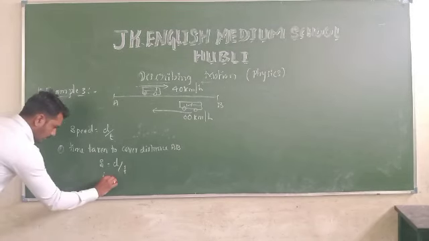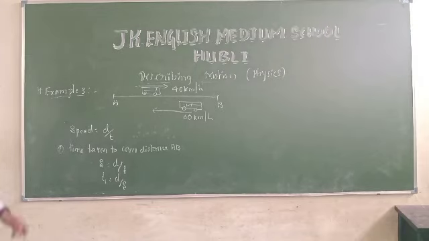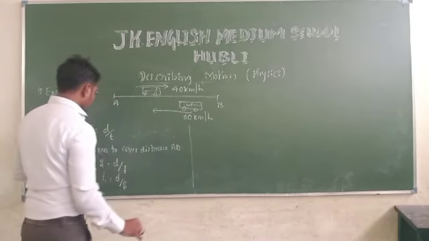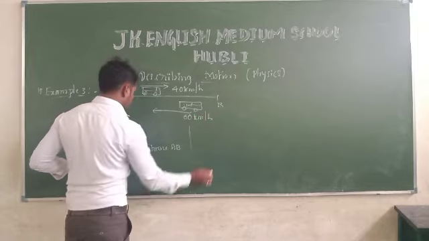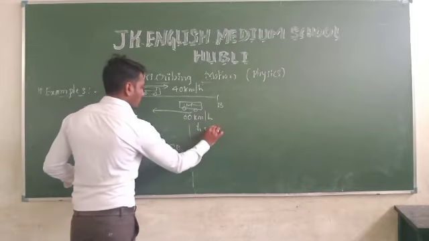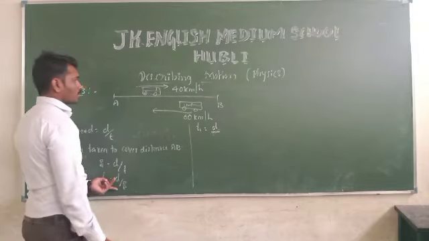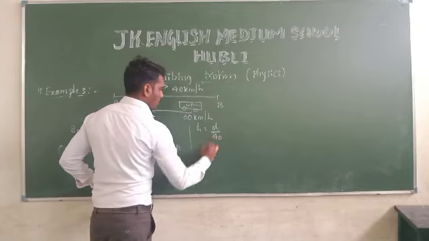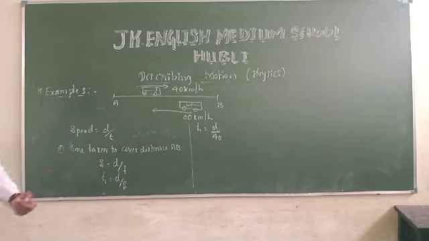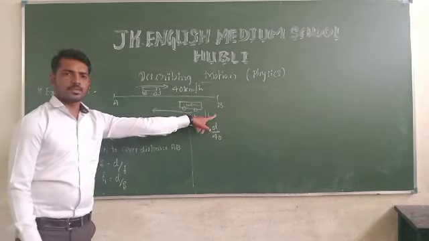Next, time t1 is distance divided by speed. What is the distance? We don't know, so keep distance as it is. What is the speed? 40 kilometers. Correct? That is T1. T1 is nothing but D divided by 40, from A to B.